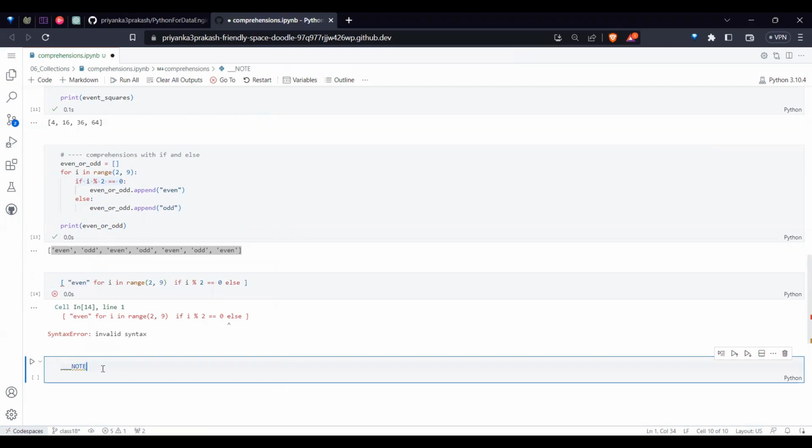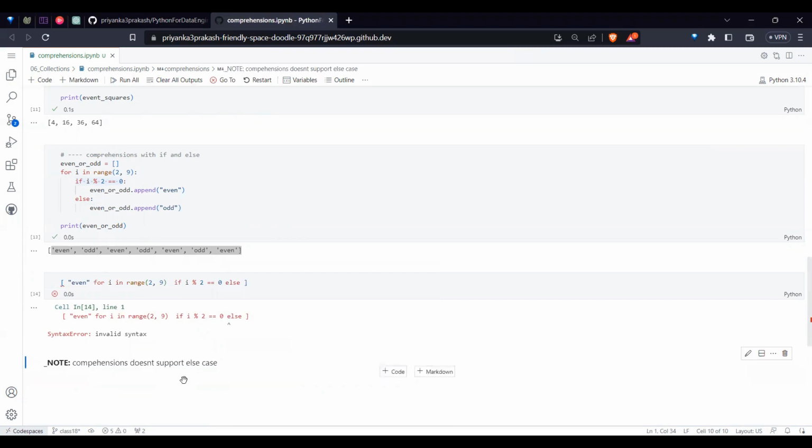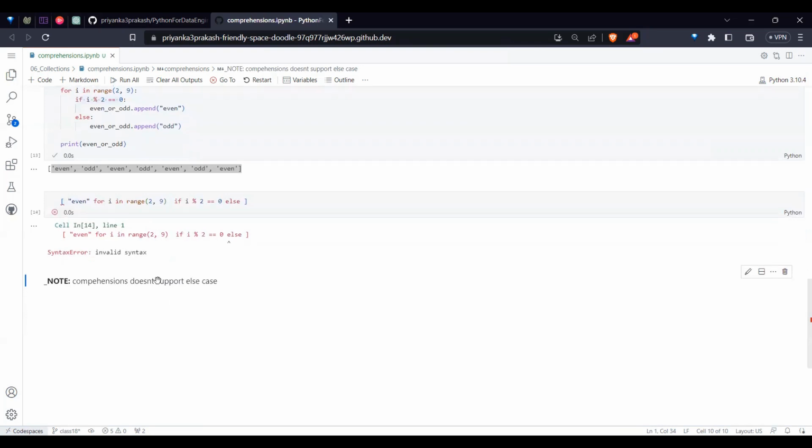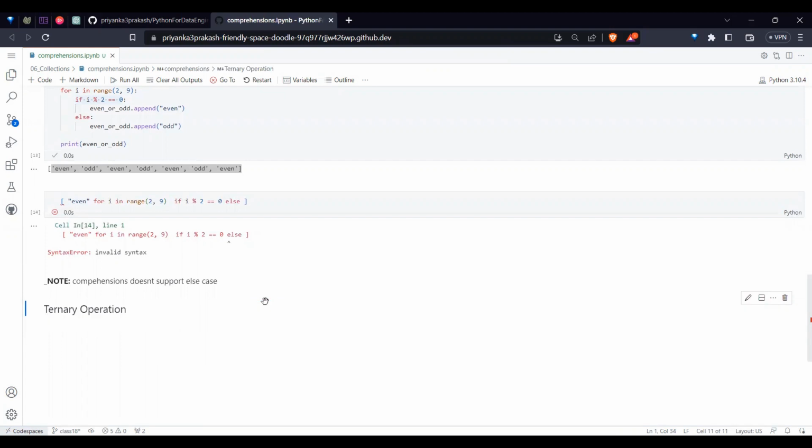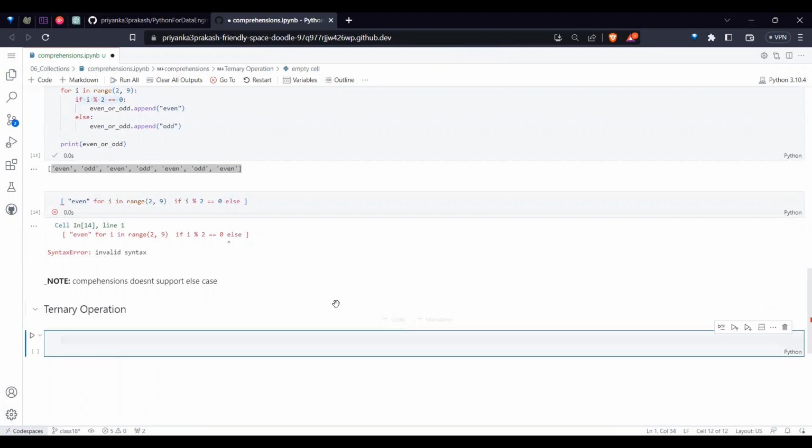Comprehensions don't support the else case. Also, if you have multiple elif cases and others, in those cases things will not work. Then what is the solution, sir? To address that, we need to understand something called a ternary operation. What is a ternary operation? Every language has this concept of ternary operation.